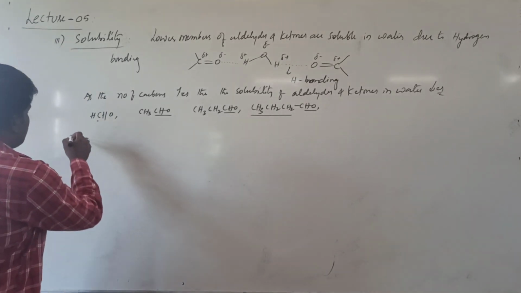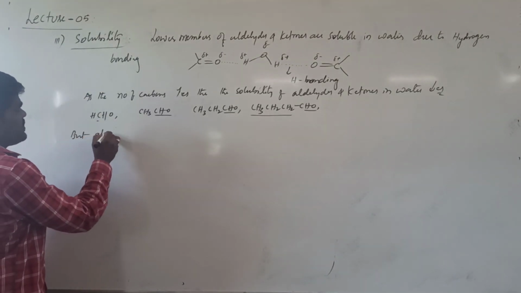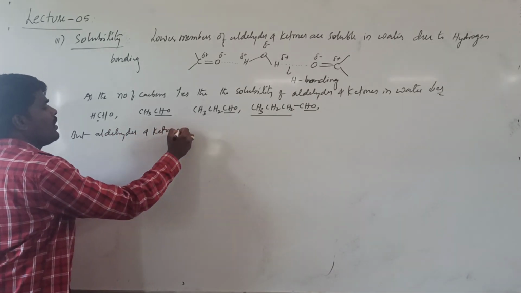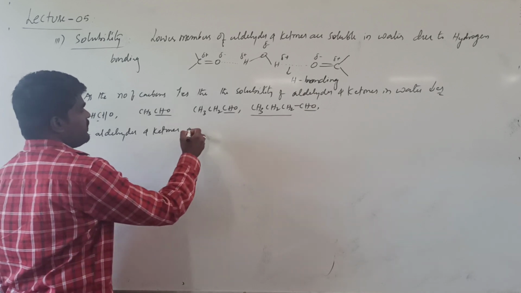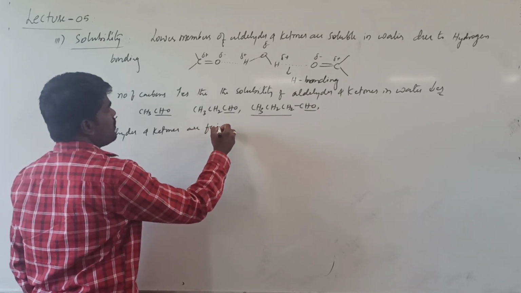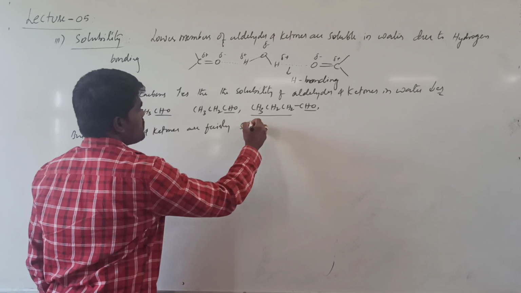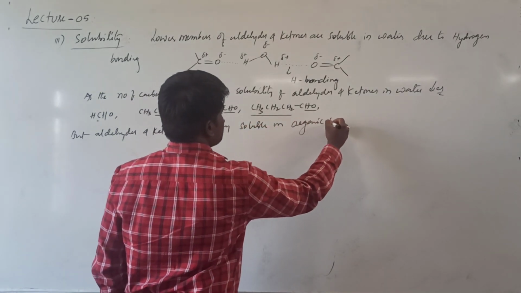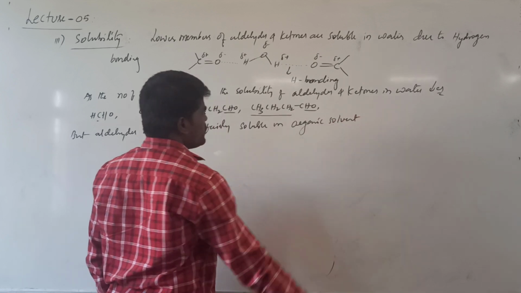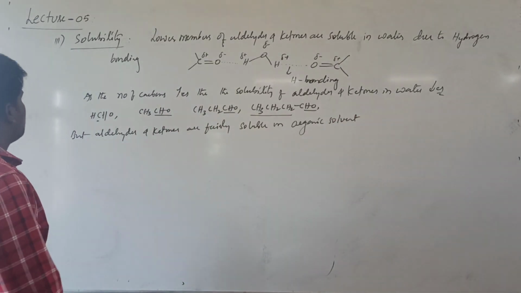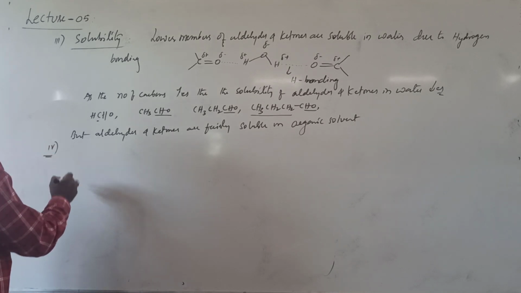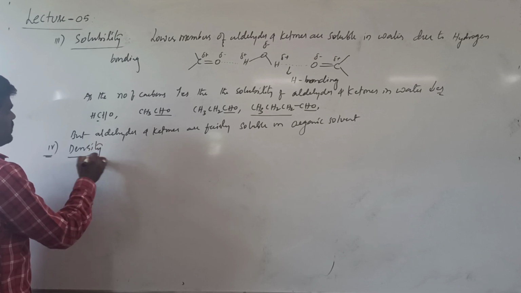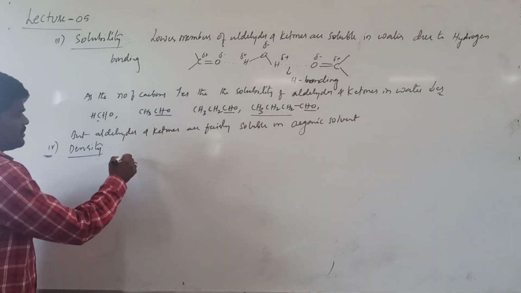But aldehydes and ketones are fairly soluble in organic solvents such as benzene, carbon tetrachloride, etc. And if you are talking about the next property, that is density of aldehydes and ketones.